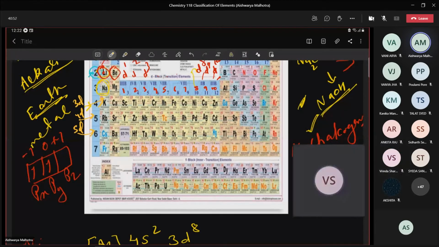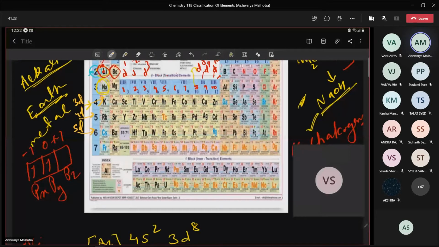Similarly, you have studied for copper, cuprous and cupric. Mercurous and mercuric. Gold, first oxidation state, third oxidation state. With chromium plus 3, plus 6, manganese plus 2 to plus 7. All these oxidation states are possible. They show multiple oxidation states. Please write: all these elements present in this D block show variable oxidation state.